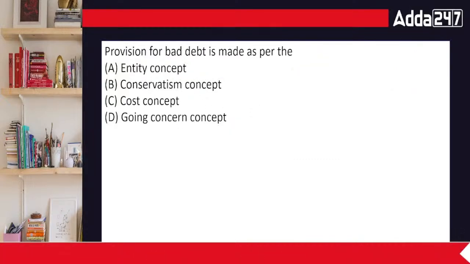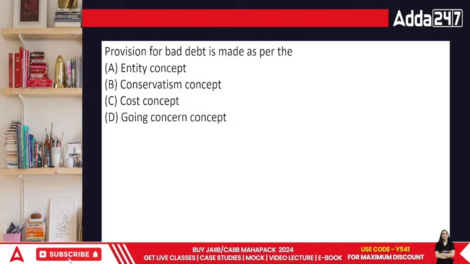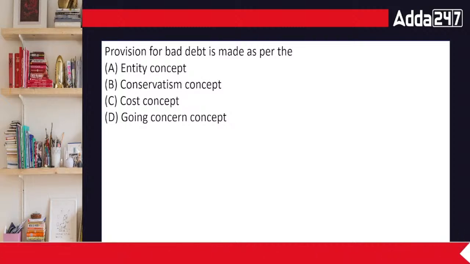Provision for bad debt is made as per what concept? Is it entity concept, conservatism concept, cost concept, or going concern concept?